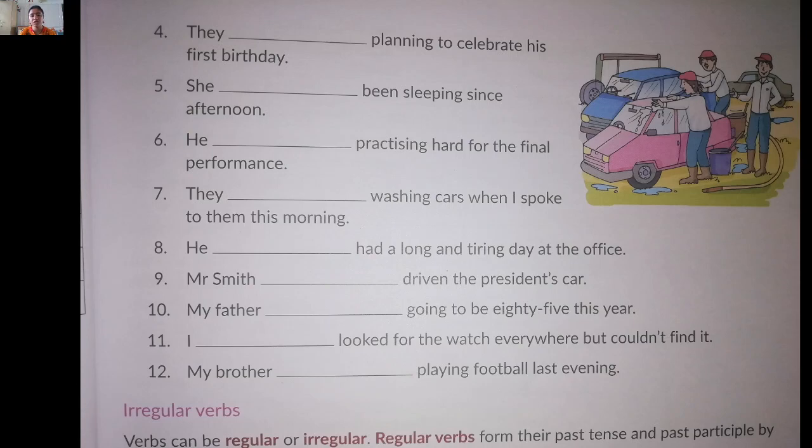So in eighth, he has. In ninth, Mr. Smith dash driven the president's car. Mr. Smith is a singular person, so with a singular person we will apply the singular helping verb. Mr. Smith has driven the president's car. Tenth, my father is going to be 85 this year.